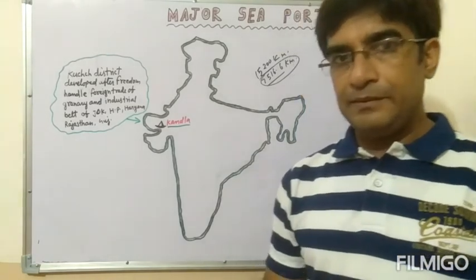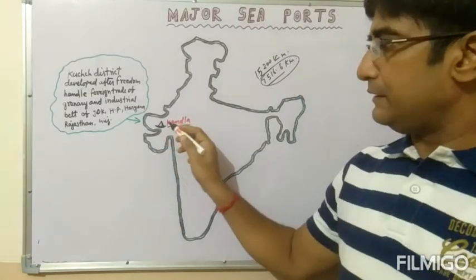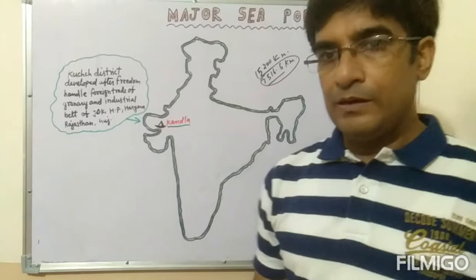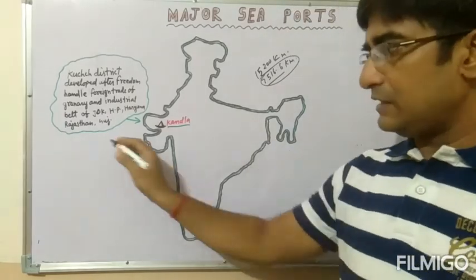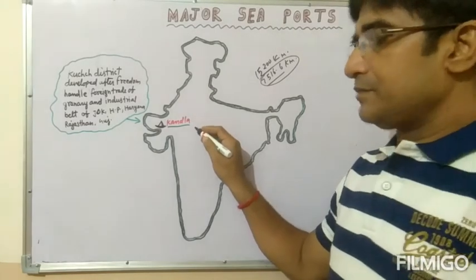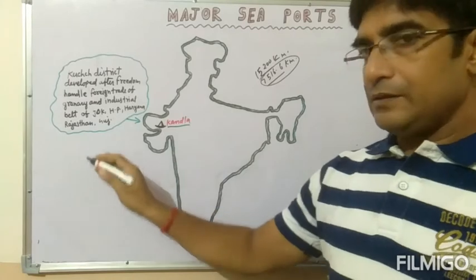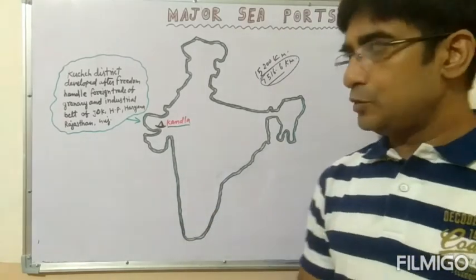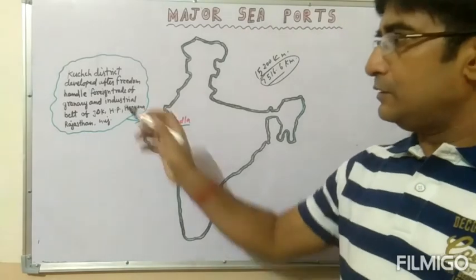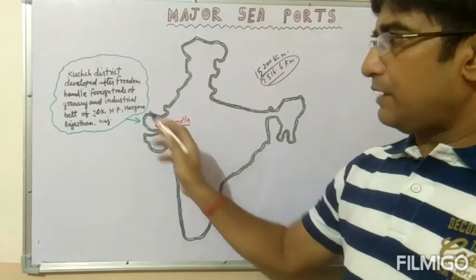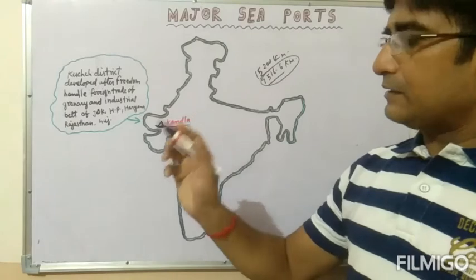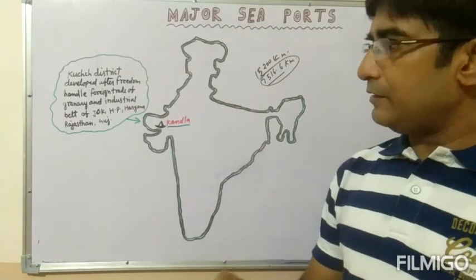Why did this port become very important? Because it was constructed after the Karachi port was handed over to Pakistan. Kandla port was developed in place of Karachi port, and it took a lot of pressure of Indian trade. It was developed after freedom, and it handles foreign trade.